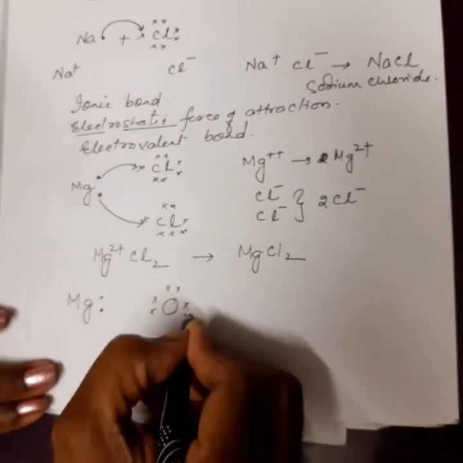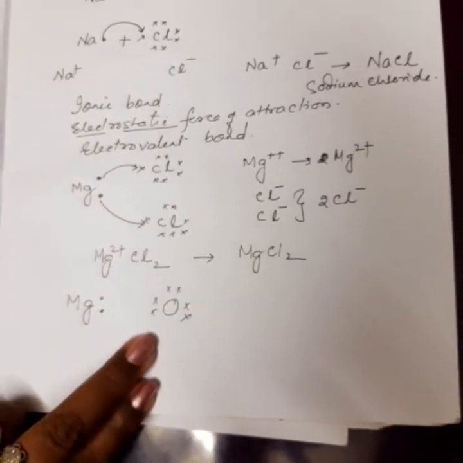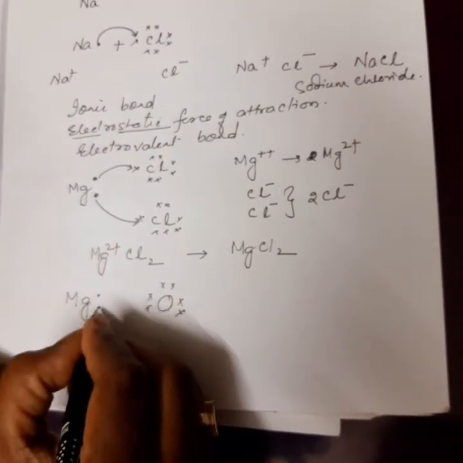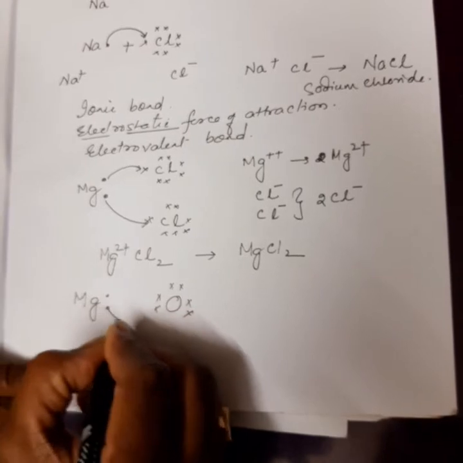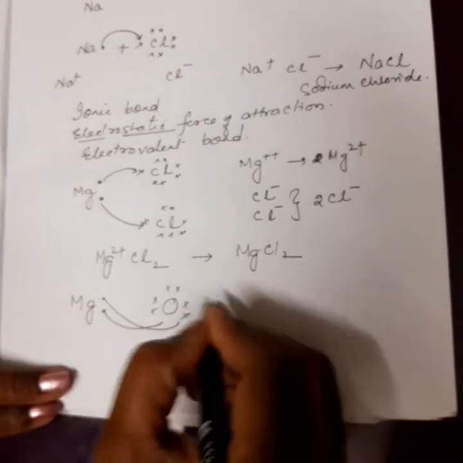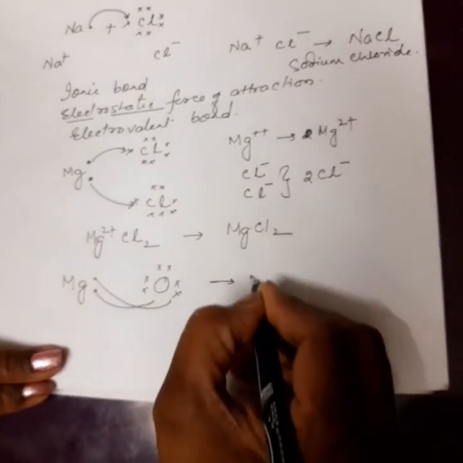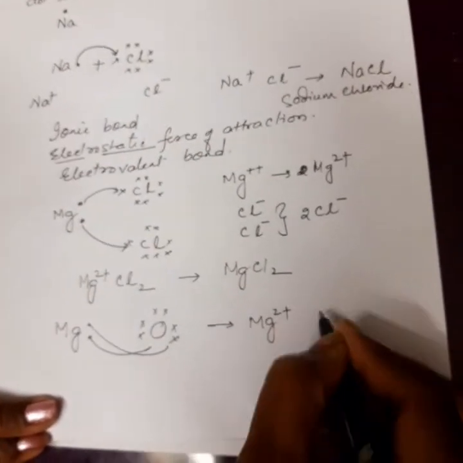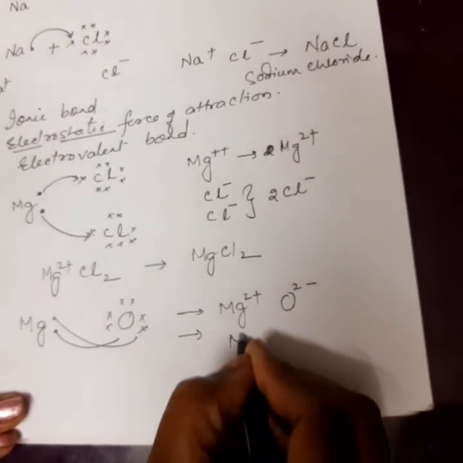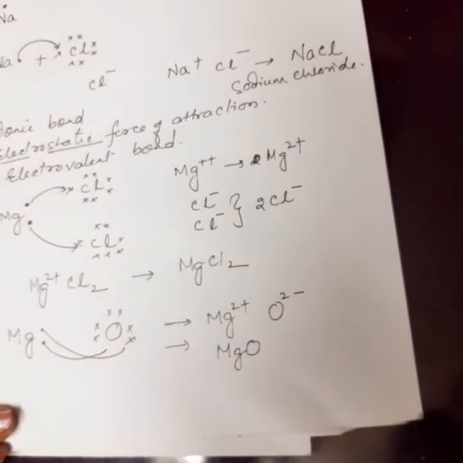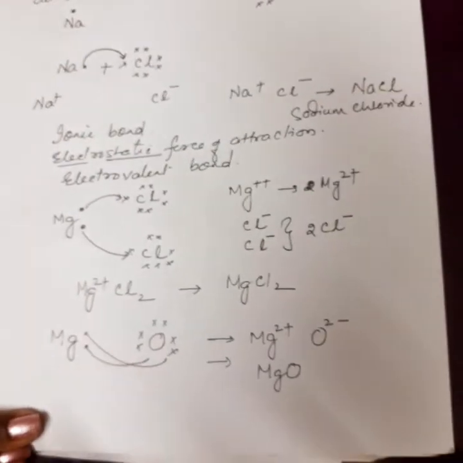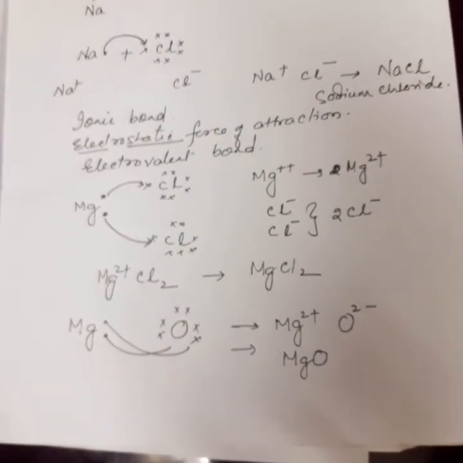4, 5, 6 electrons in its outermost orbit. Here magnesium is losing 2 electrons and oxygen is gaining 2 electrons. Mg becomes Mg2+ and O becomes O2-. And what is the compound formed? MgO. Similarly, children, you can try different other elements also.